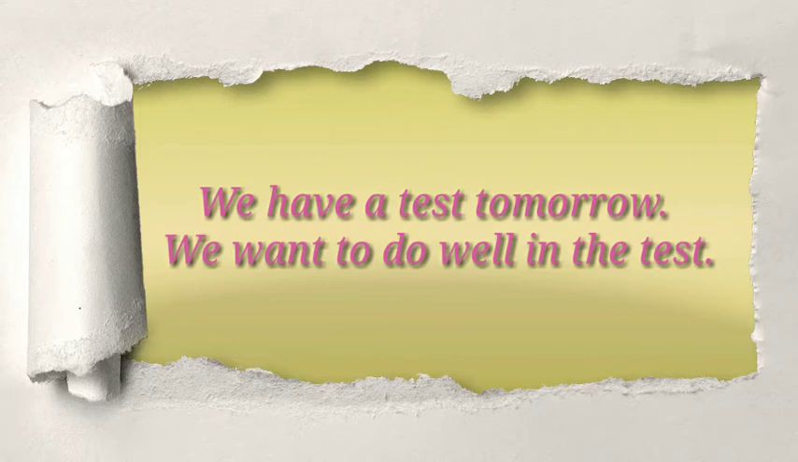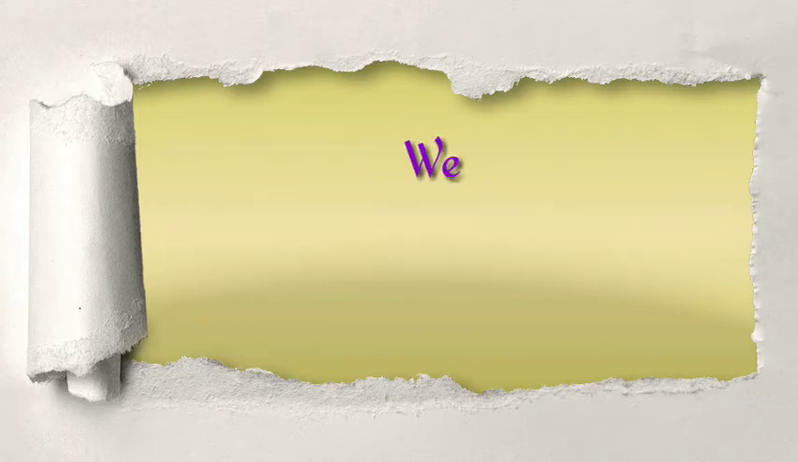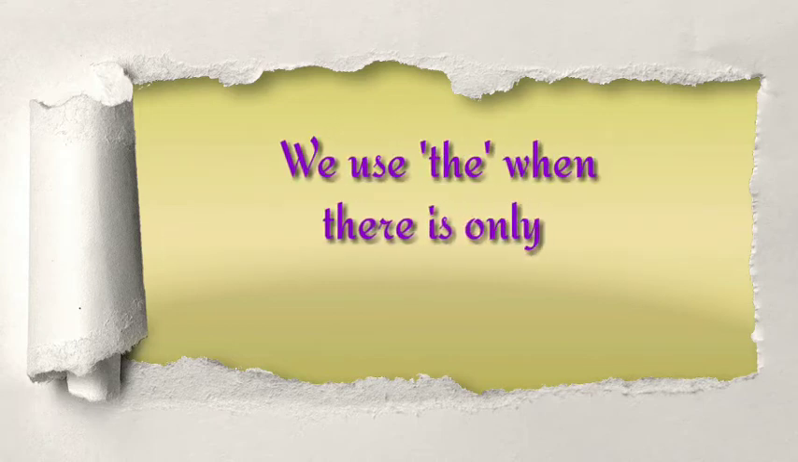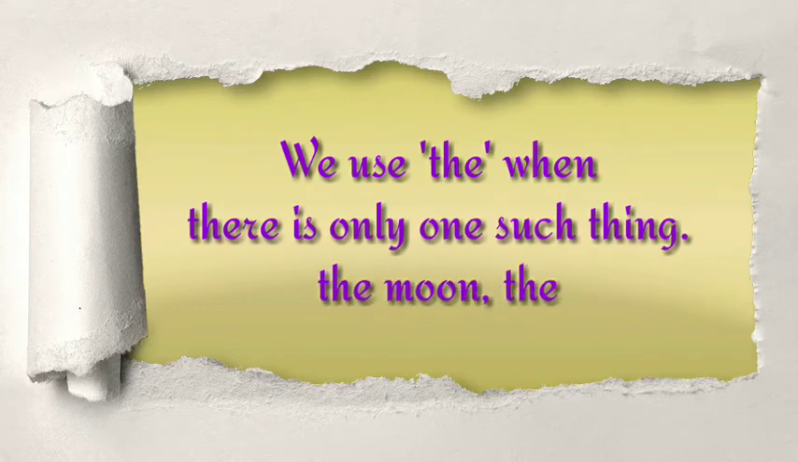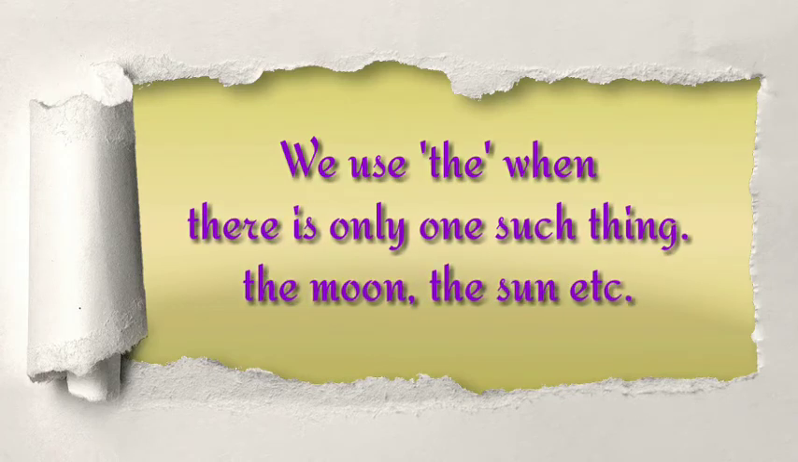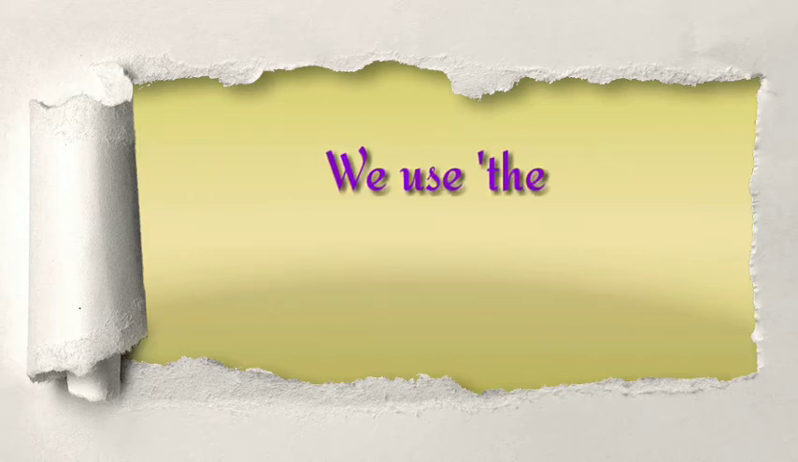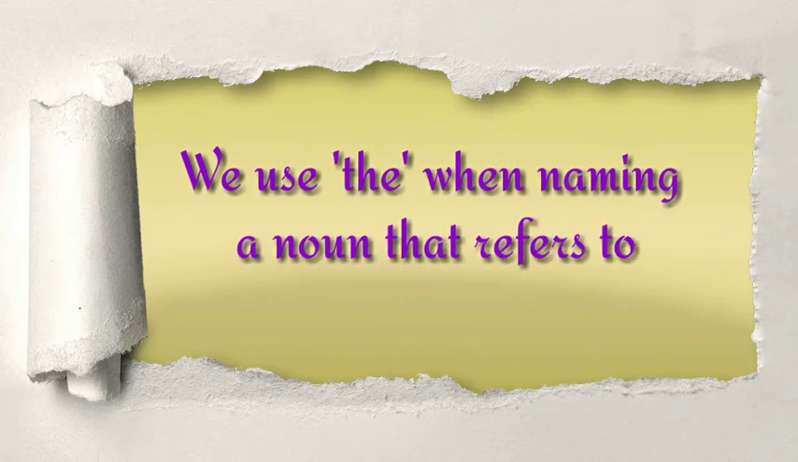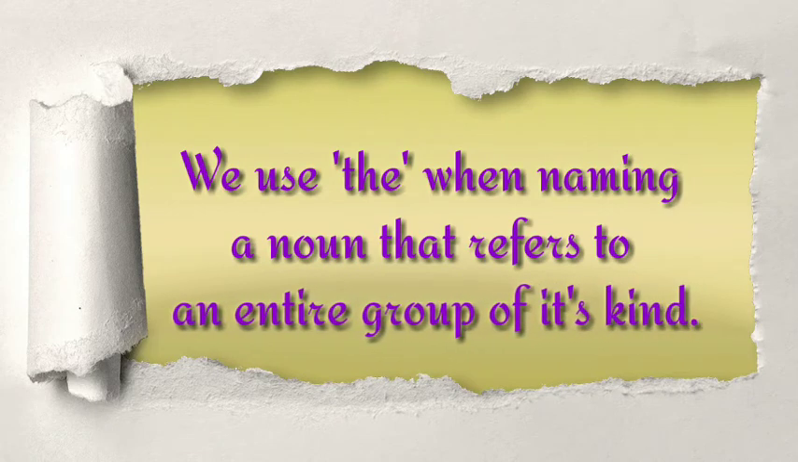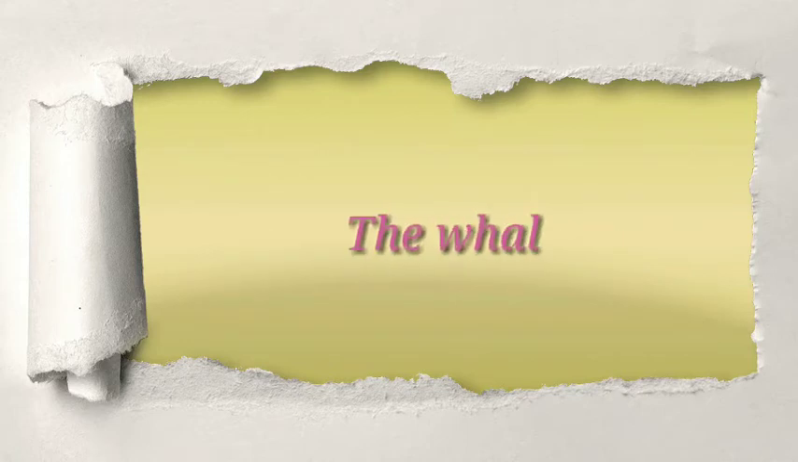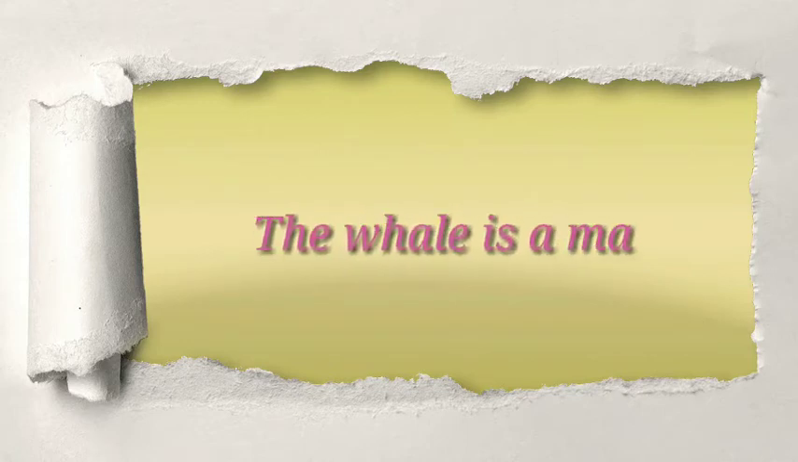So, we use the article the. We also can use the when there is only one such thing, like the moon, the sun, etc. We also use the when naming a noun that refers to an entire group of its kind. For example, the whale is a mammal.